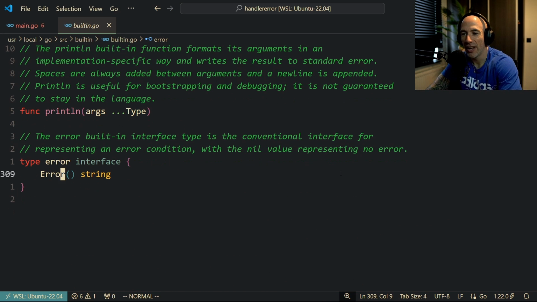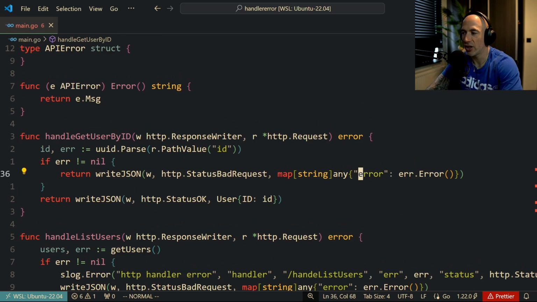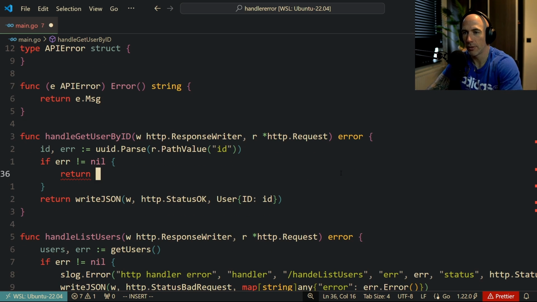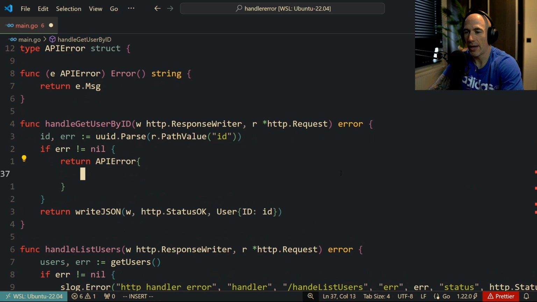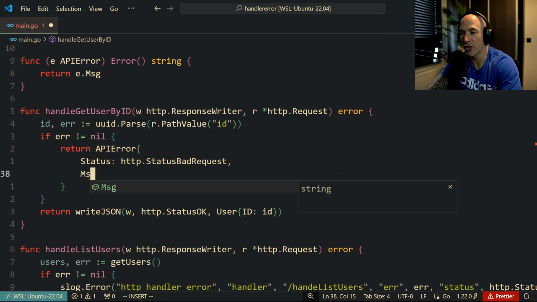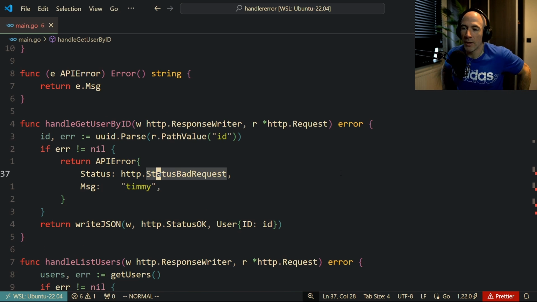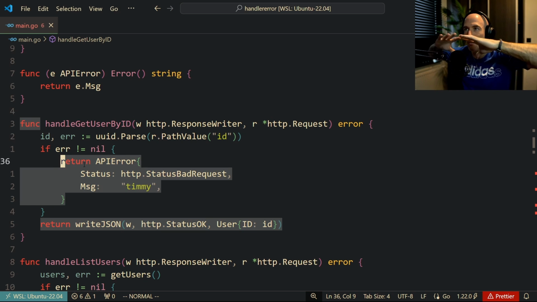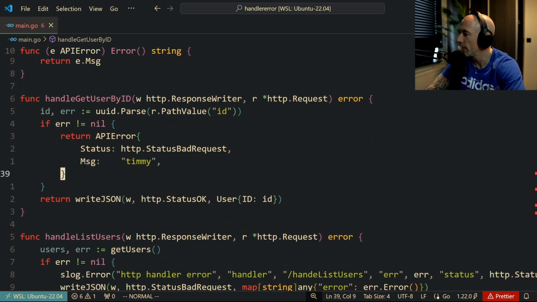This thing is an interface, right? So we could actually return this APIError. And let's say it's going to be a status, I don't know, the HTTP status bad request, and then the message is going to be Timmy, something like that, right? And that's the only thing we need to do, and everything works pretty fine. And we don't need to care how this is going to be marshaled. That's for later on. You know what I mean?